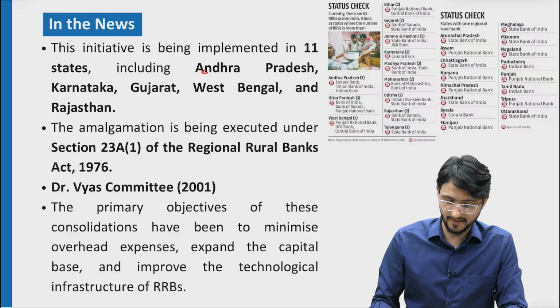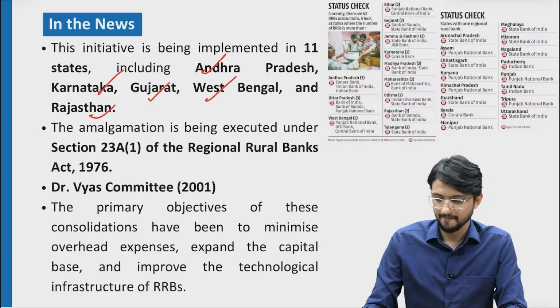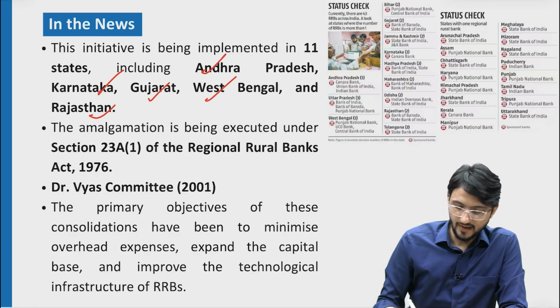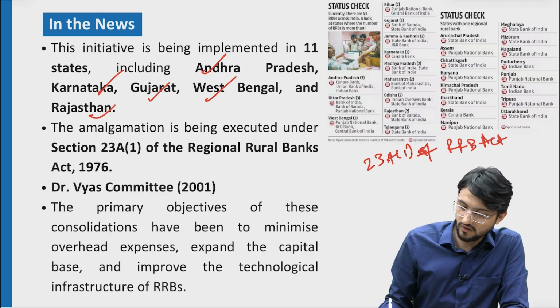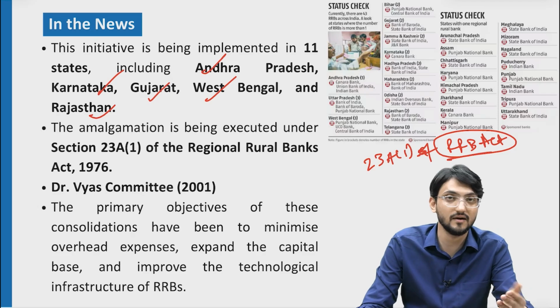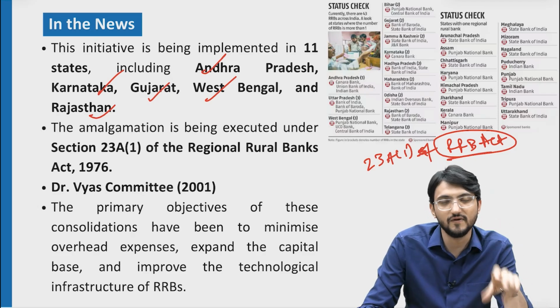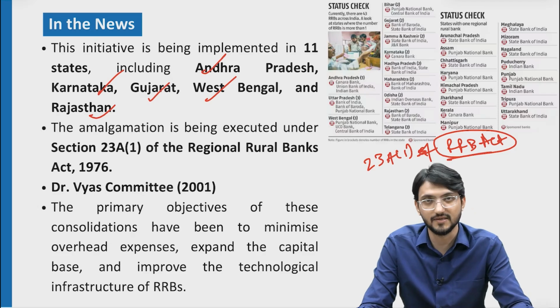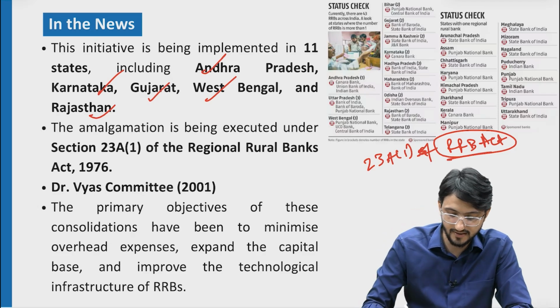States like Andhra Pradesh, Karnataka, Gujarat, West Bengal and Rajasthan will all have one RRB, and this is being done under Section 23A(1) of the RRB Act. So there is an act called the RRB Act. Now you can guess that RRBs are being run under this particular act. Very important for your prelims. Through which act are RRBs established? The Regional Rural Banks Act, 1976.